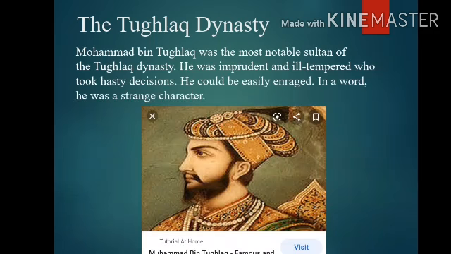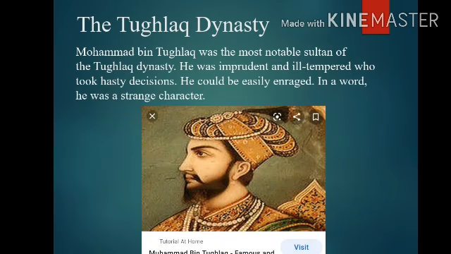Next, he could be easily enraged. Enraged means to make somebody very angry. It means in Kannada, kopagonda. Now next, in a word, he was a strange character. Strange means unusual or unexpected. It means in Kannada, vichitra. Muhammad bin Tughlaq was a vichitra ruler.